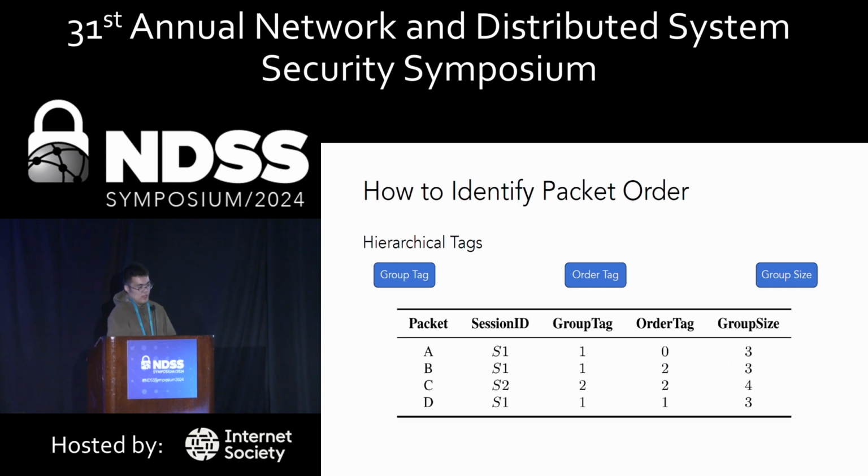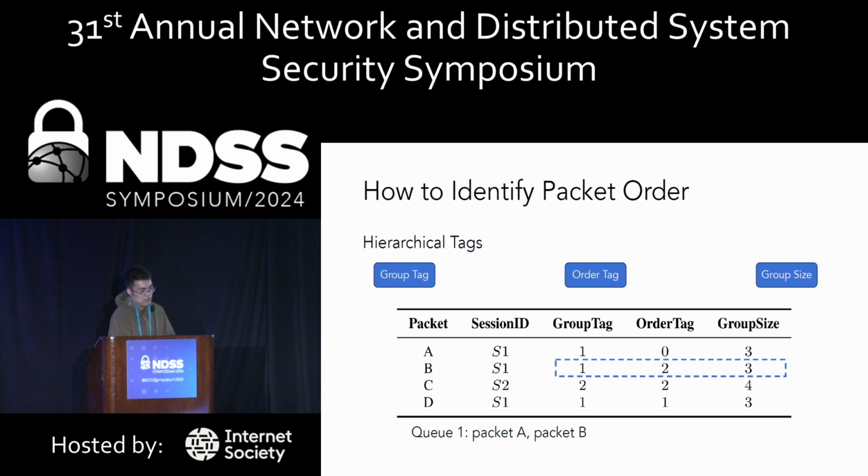So here is an example about how we use the hierarchical tags to identify packet order. After the router receives the packet A, it classifies its group using its session ID of S1 and the group tag of 1. Since the packet A has an order tag of 0 and a group size of 3, the router knows that it is the first packet of a group of 3, and there are 2 more packets awaited to complete the group.